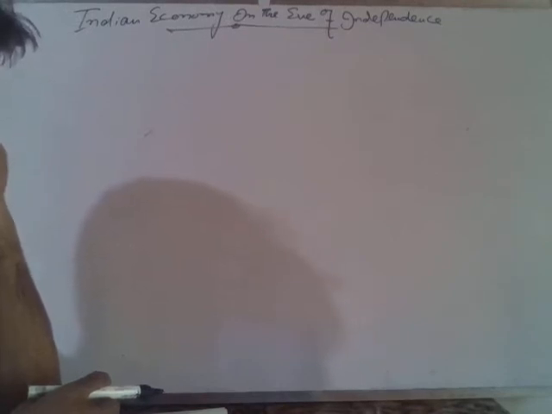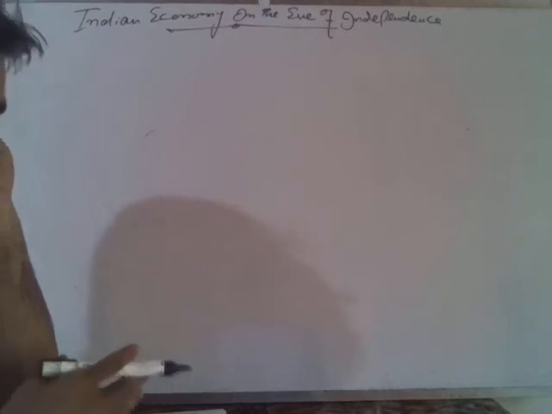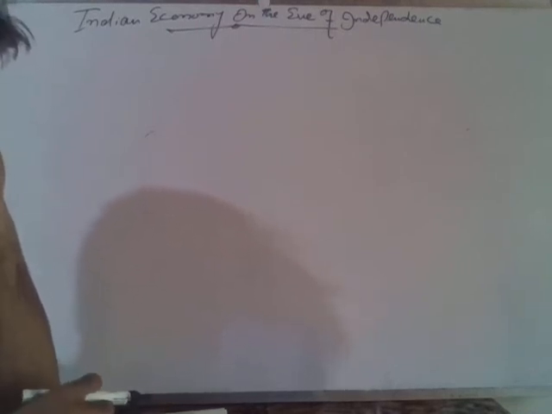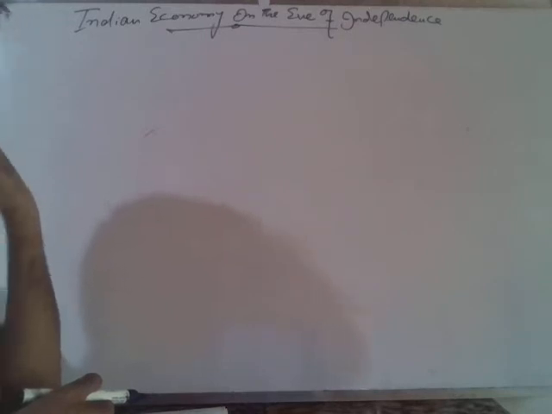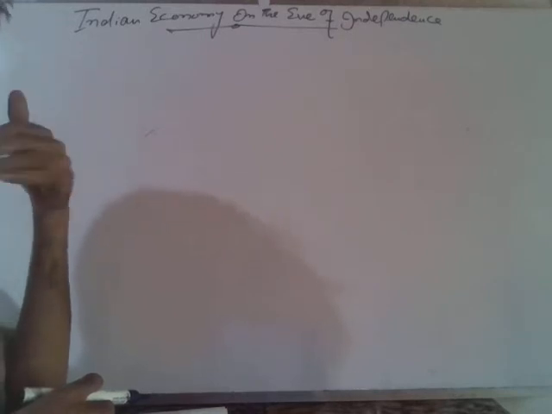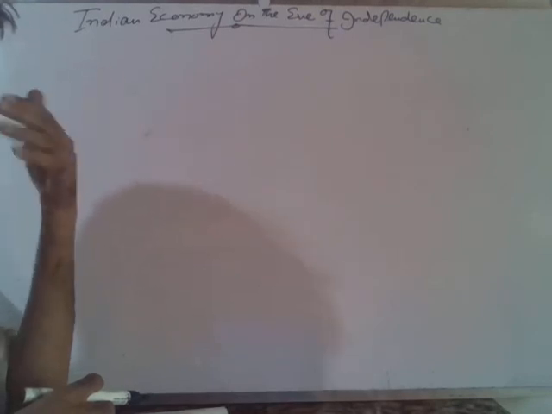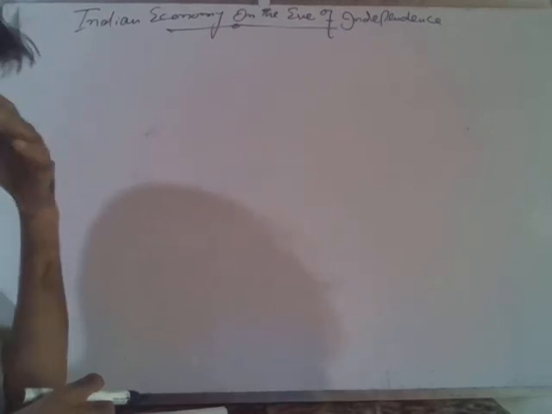These are the questions which we have to answer in the coming lessons: was the Indian economy stagnant, or was it a vibrant economy? Was it a backward economy, a developing economy, or a developed economy?